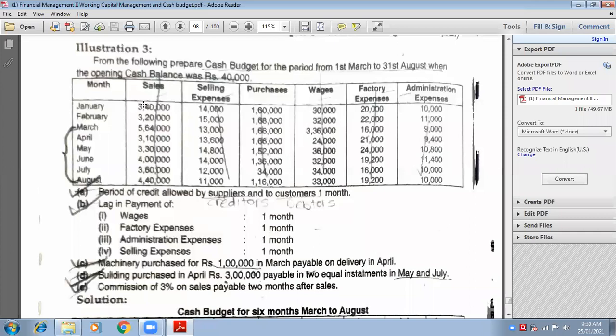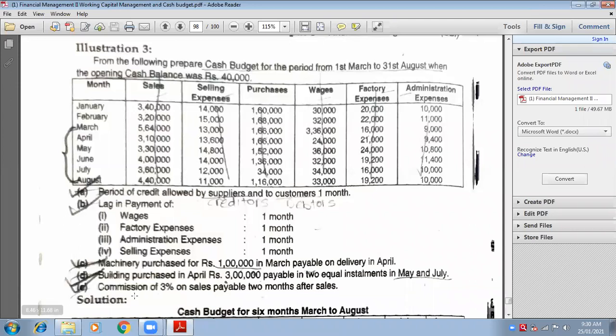3,40,000 into 3%. So what is the commission of January? Come on, tell me quickly. 10,000. Sure? 10,200. Okay. Now listen very carefully. This is the commission that I have calculated. It is related to January, because I have taken sales of January. So commission of 3% on January sales will be the commission of the January month.